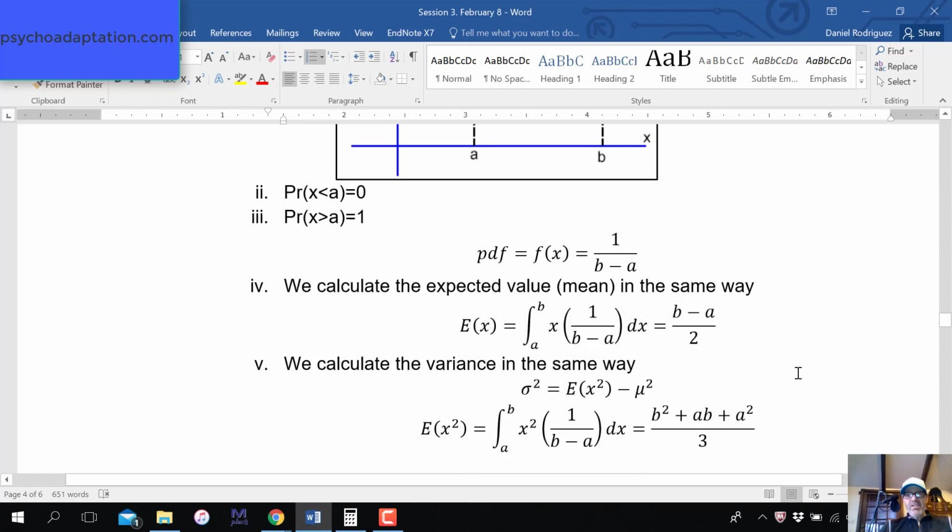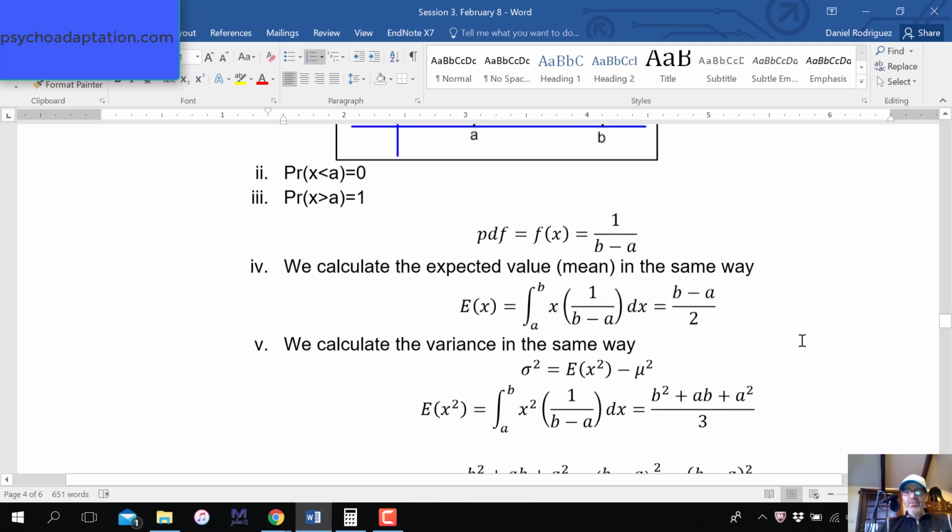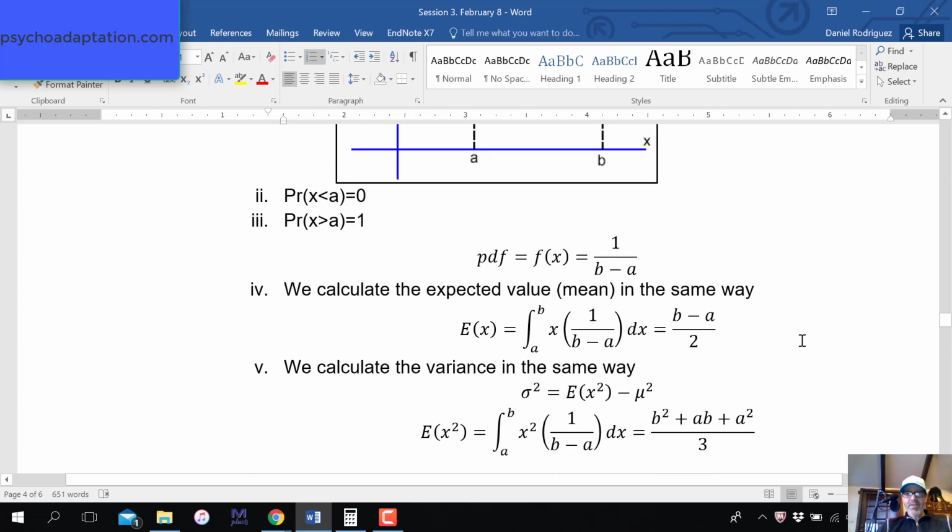You don't have to understand calculus here. If you do, that's awesome. If not, not a big deal here. But we're doing essentially the same thing. We're multiplying the value times the probability density function. When we're dealing with a discrete variable, it was the value times the probability mass function. And then this is our outcome here. Again, you don't have to understand calculus. The average then, or the expected value, is B minus A divided by 2. So that makes sense, right? It's a difference divided by 2, right?